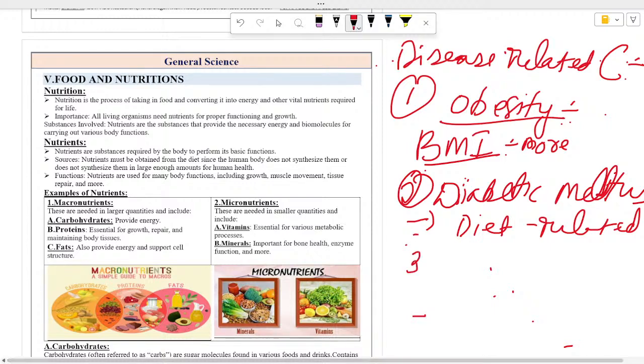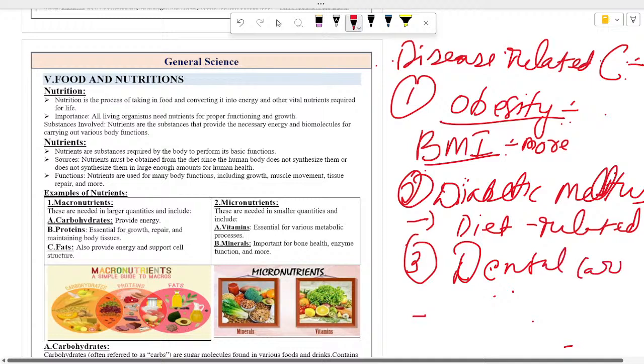And number 3, dental caries. Taking too much sugar related food and sugar related drink leads to dental caries in human beings. These dental caries are generally not age related. Nowadays, from small kids to aged people, everyone faces this problem. It occurs because of the change in the pH of your mouth, which mostly occurs due to taking excessive sugar related food, which is a carbohydrate food.